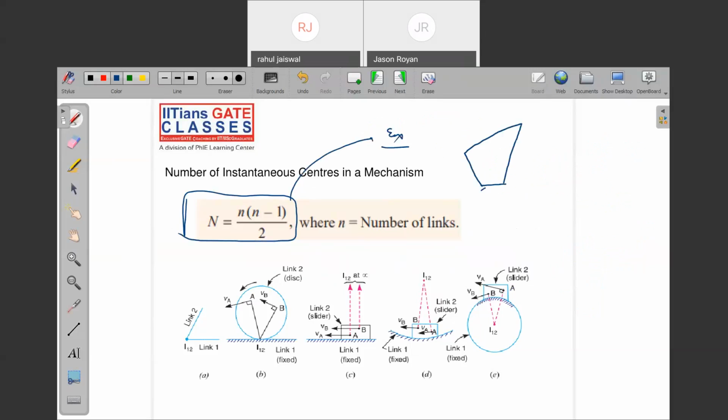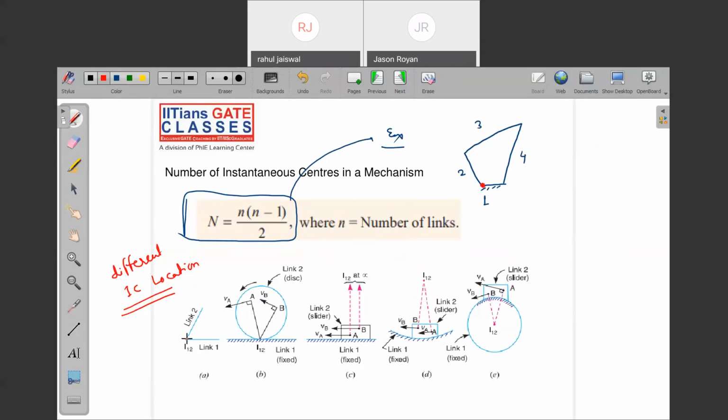This is a fixed link, link 1. This is link 2. This is link 3. This is link 4. Now, if I ask you to denote the instantaneous centers of rotation, what will you do, sir? It's very simple. These are revolute pairs, and just note down how to denote the different I center locations, some common I center locations we can denote.